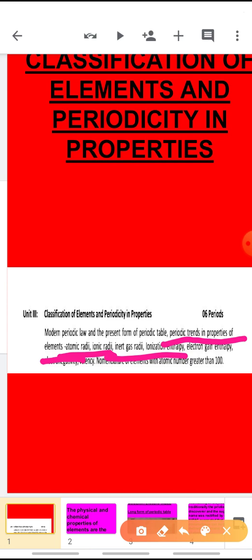So the portion left for the next presentation will be your periodic trends and properties of elements, and only the physical trends we have to study. They are atomic radii, ionic radii, inert gas radii, ionization enthalpy, electron gain enthalpy, electronegativity and valency. And we'll finish off this chapter in the next presentation.